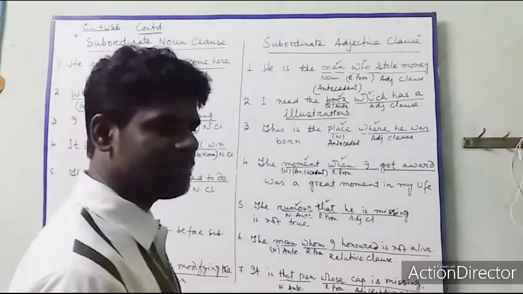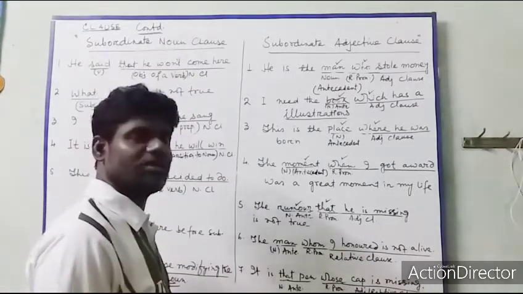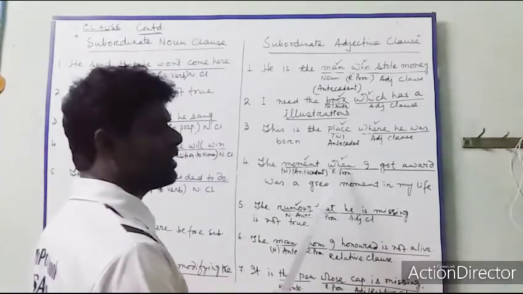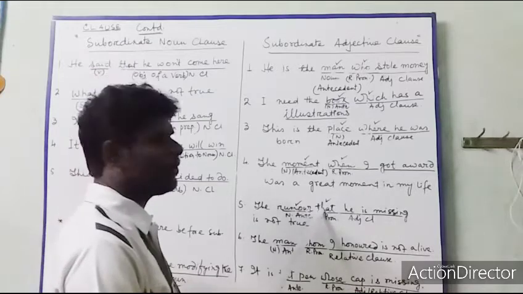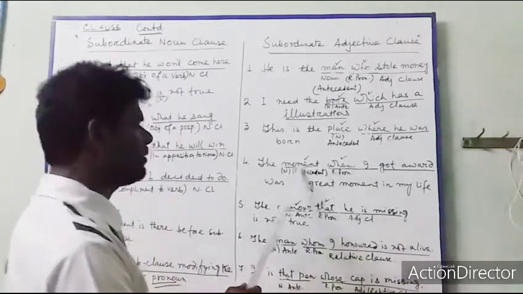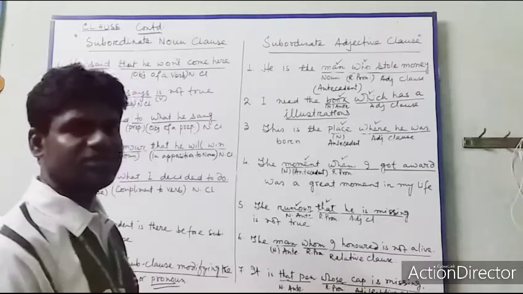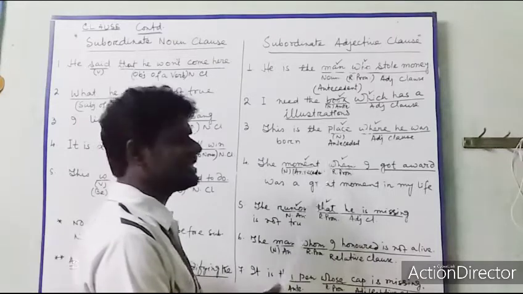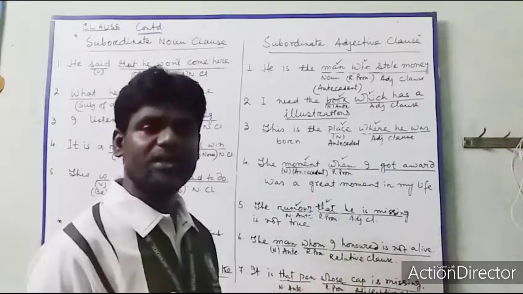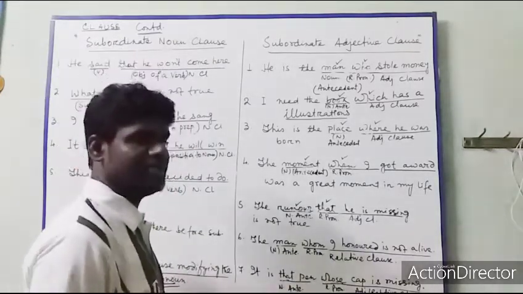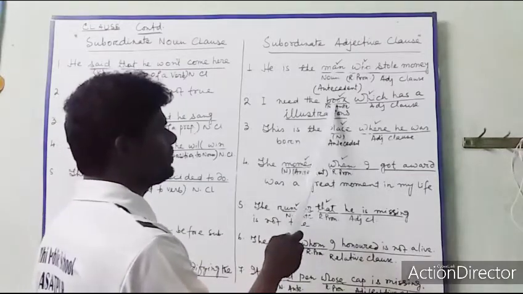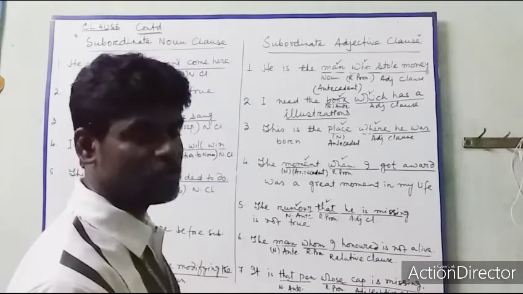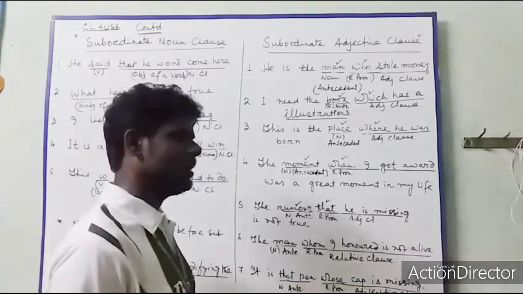So in the case of a relative clause or adjective clause, there must be a relative pronoun or relative adverb, and before it there must be an antecedent. Antecedent is compulsory. Immediately after the antecedent, the clause that comes must be a relative clause, an adjective clause.